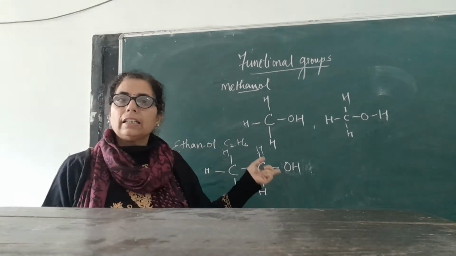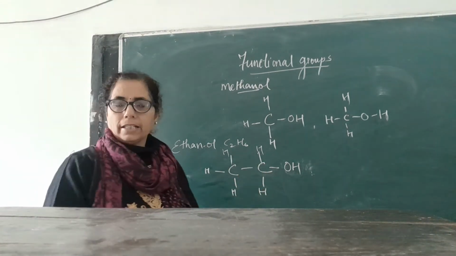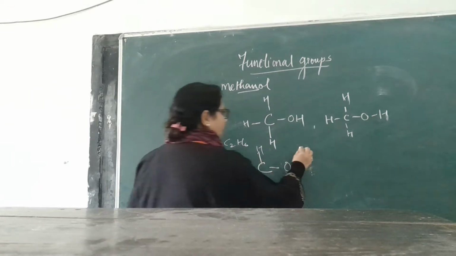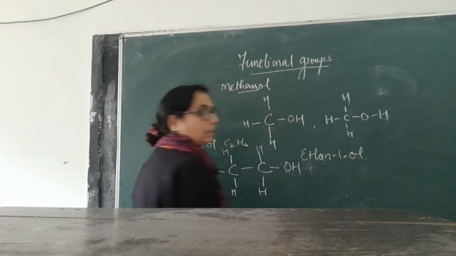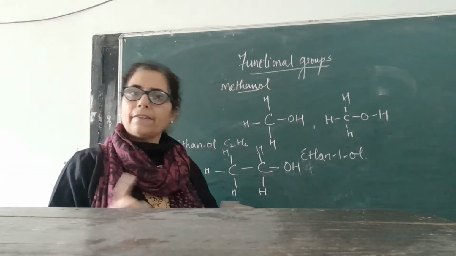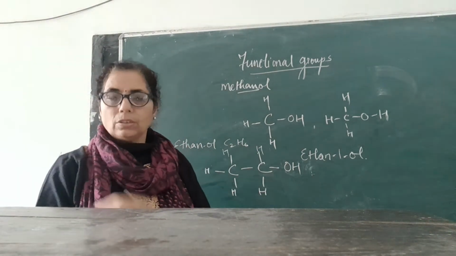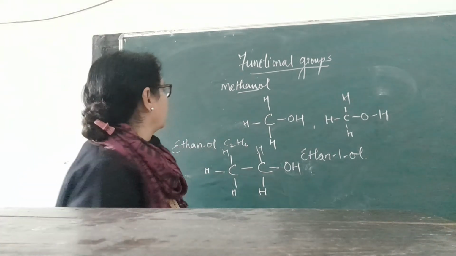Ethane has 2 carbons and OH is attached to the first carbon, so the name is ethanol. Actually for both carbons, whichever side you count from, the position will be 1 every time. So the numbering in the name matters from the third carbon onwards.